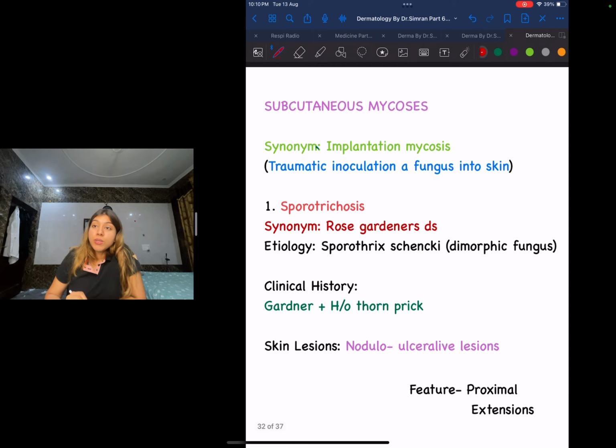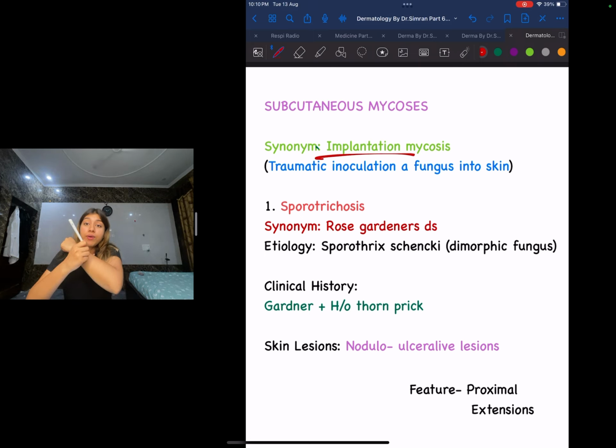Next, guys, let's talk about subcutaneous mycosis. Subcutaneous mycosis, guys, is also called implantation mycosis. And why is it called implantation mycosis, guys? Because whenever there is a trauma, the fungus is going to come and implant over there. The fungus is looking for a way in. What it will do is, there is a trauma, the fungus will come and sit over there. It will implant over there. That is why it is called implantation mycosis.